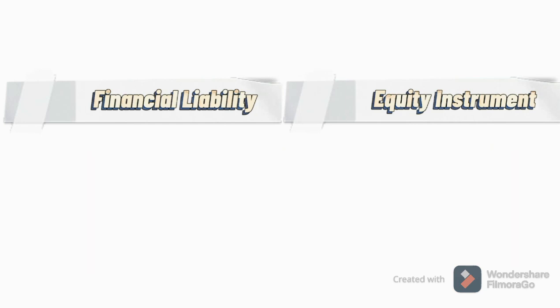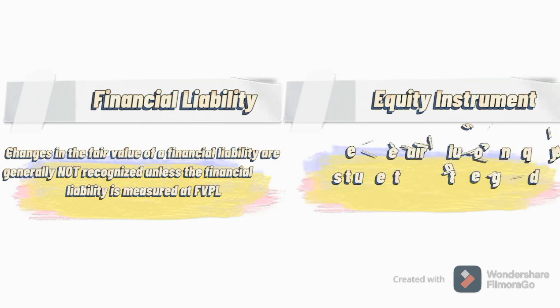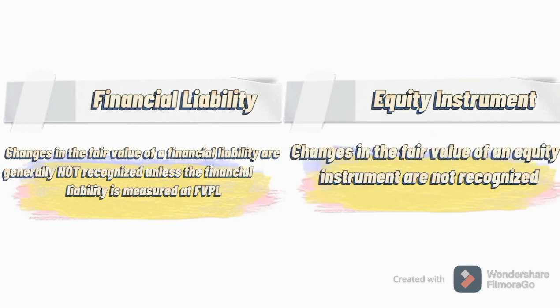On the other hand, changes in fair value of a financial liability are not recognized unless it is measured through fair value through profit or loss, while changes in the fair value of an equity instrument are not recognized.